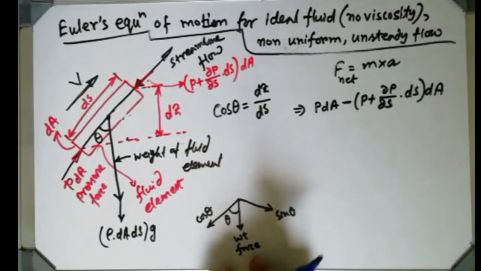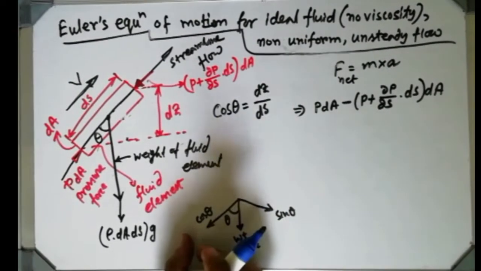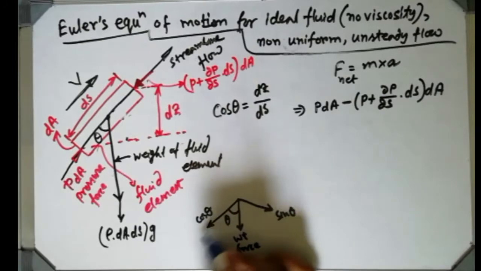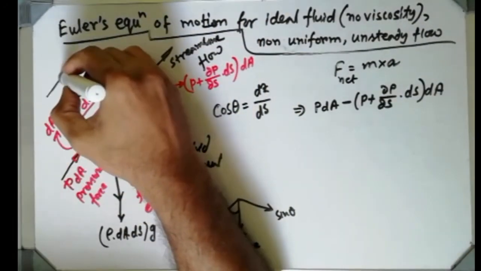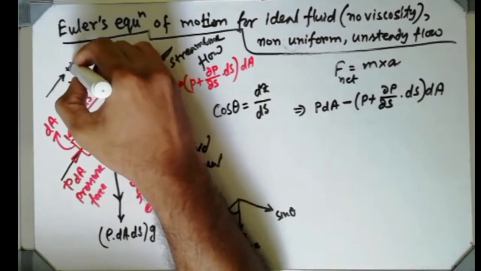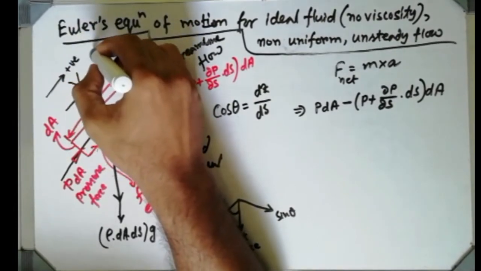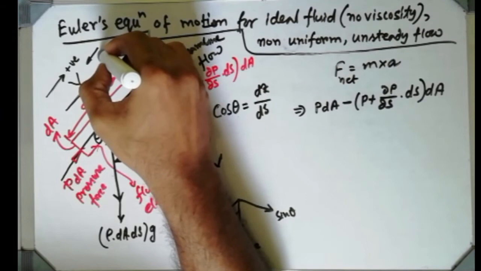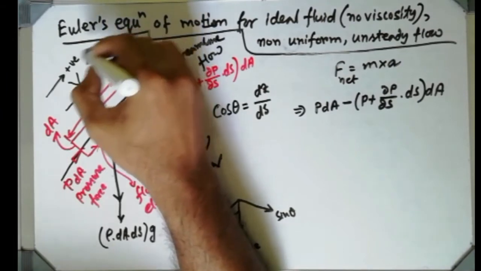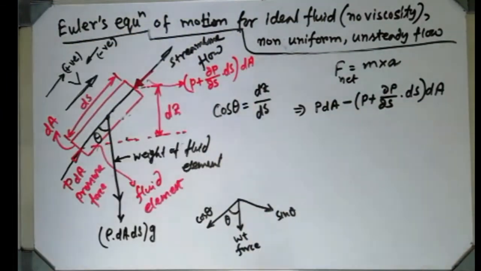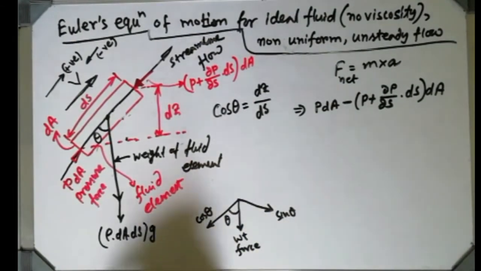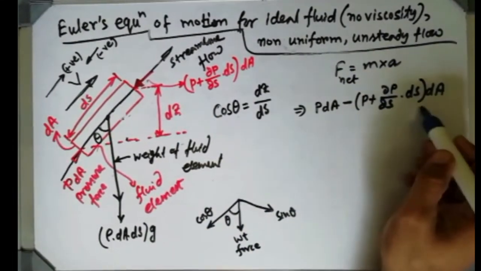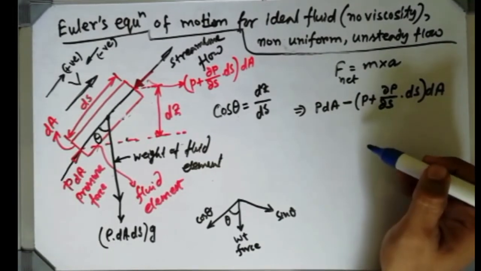This weight force cos component will come with a negative sign because it acts in the reverse direction along the pressure force direction. I am considering this direction as positive and the reverse direction as negative.